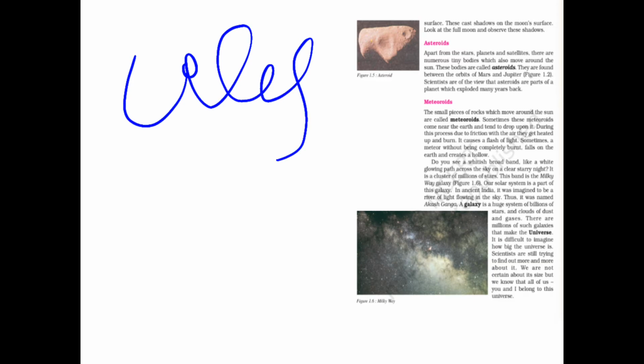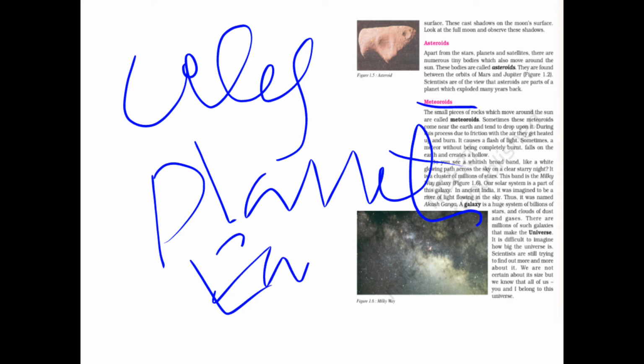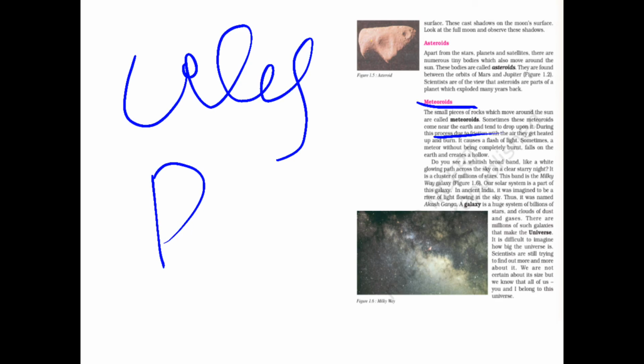Some members used to remember, there are small pieces of rocks which revolve around the sun like planets. Means they are also celestial bodies called meteorites. Okay, meteorites, these come to the planet's atmosphere. Now when these meteorites enter our Earth's atmosphere, what happens?